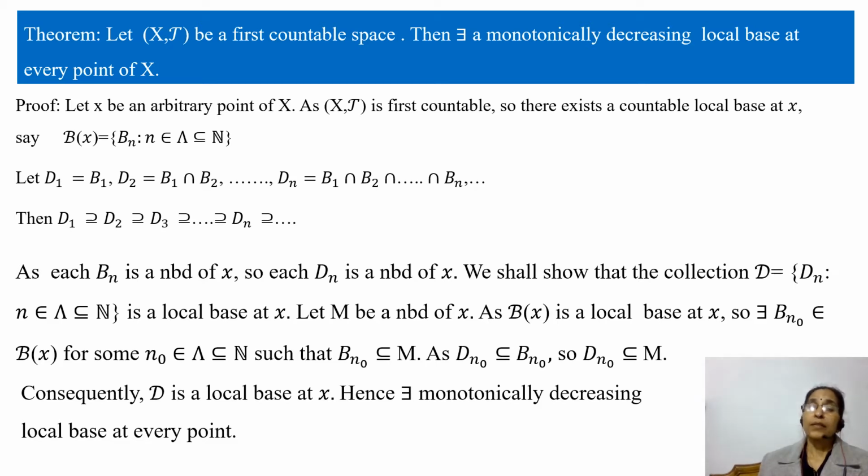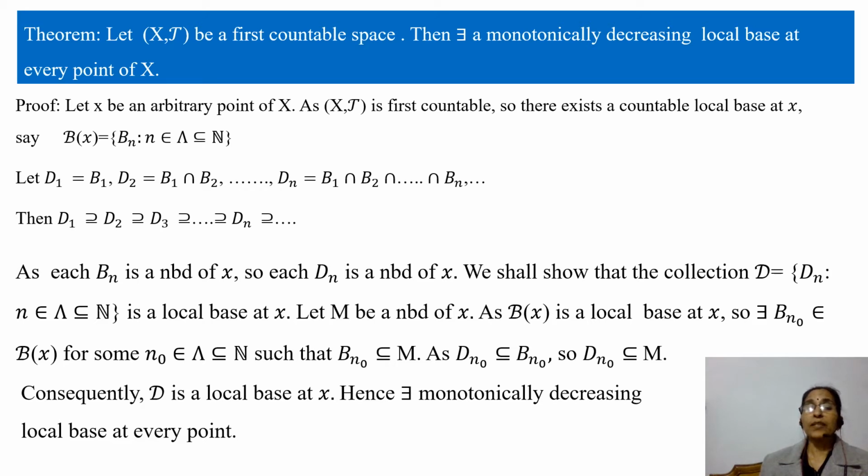And then we note that D_1 contains D_2, D_2 contains D_3, D_3 contains D_4, and so on; D_n contains D_{n+1}.